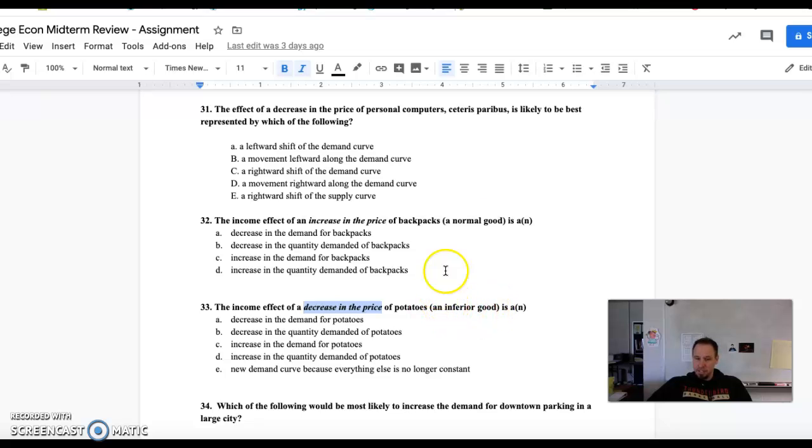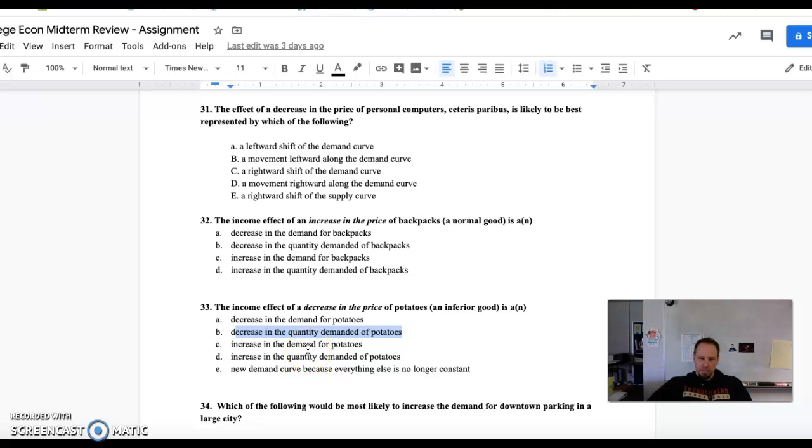I would consider them to be normal goods, more valuable substitutes in my subjective opinion. So when we see a decrease in the price of potatoes, we're likely going to see a decrease in the quantity demanded of potatoes if it is an inferior good for that individual. If this was a normal good, we would see an increase in the quantity demanded.